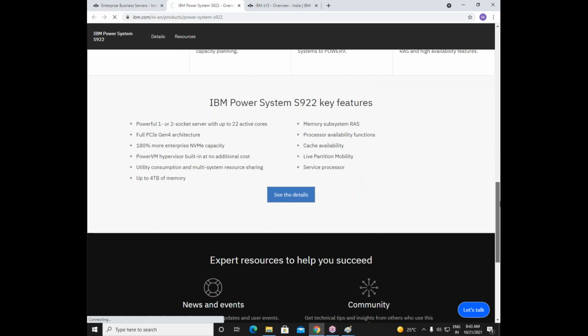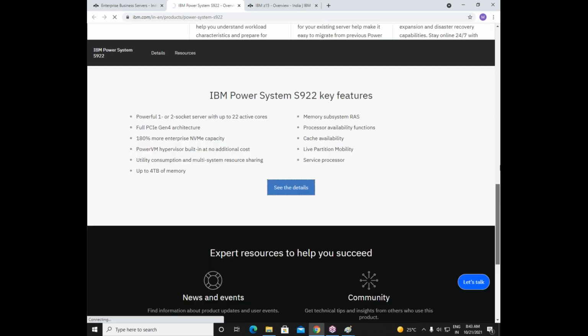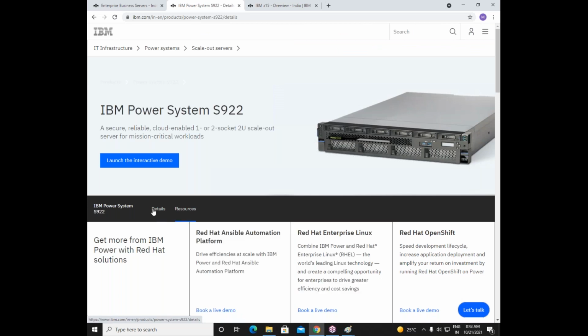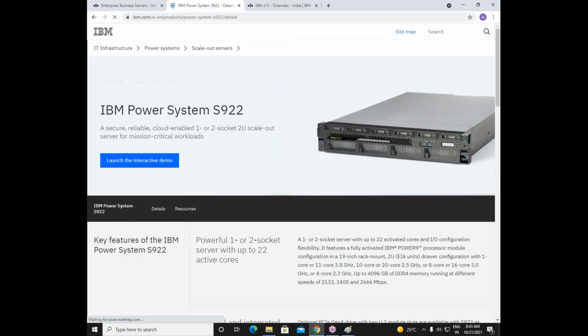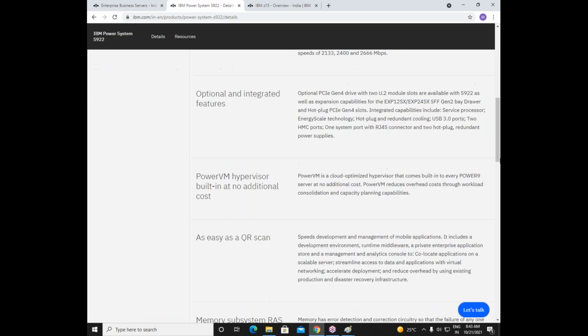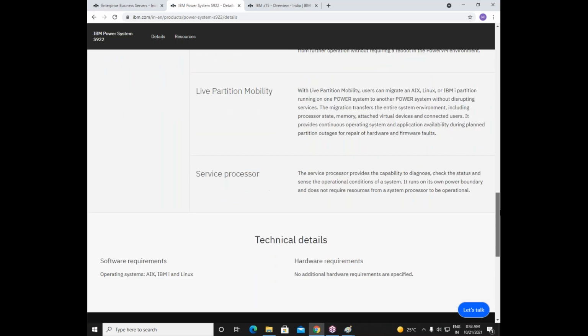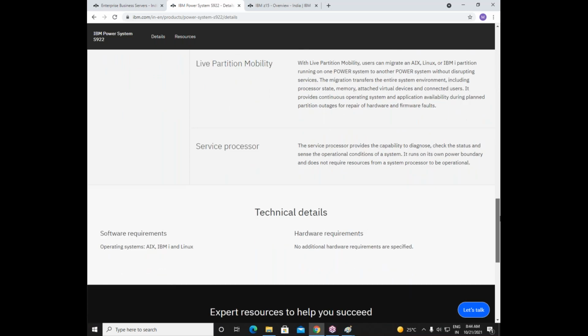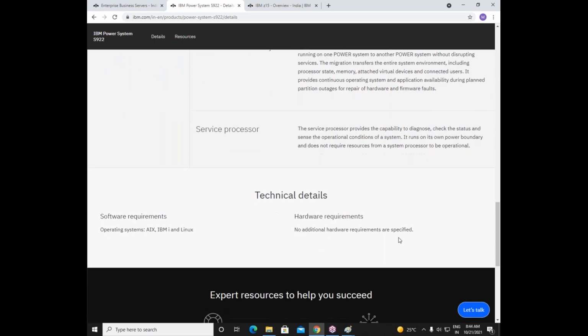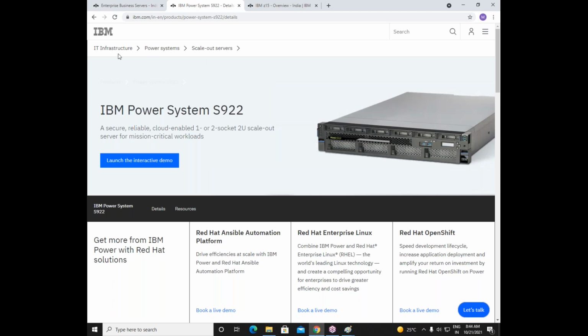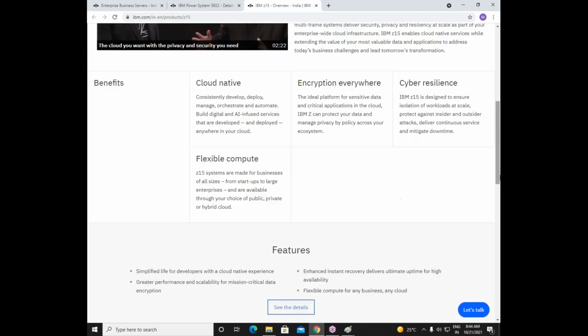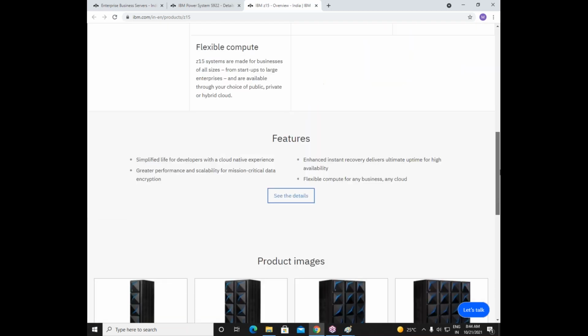This server also comes without the operating system. Right now the operating system is AIX from IBM. This is the operating system from IBM company itself. But in most cases we will not go with this operating system. We will go with either Windows operating system or Linux operating system, right?